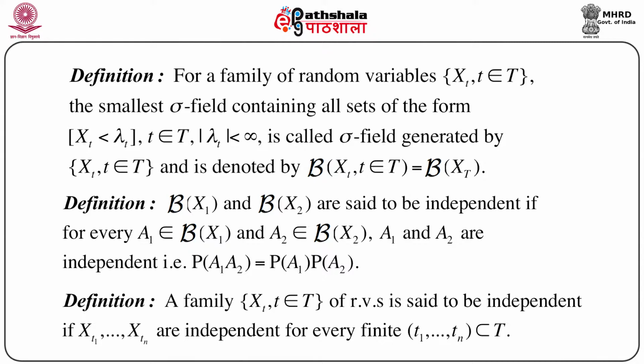This family is said to be independent if Xt1, Xt2, ..., Xtn are independent for every finite collection t1, t2, ..., tn which is a subset of capital T. That means take any finite collection of suffixes from capital T, and if for such suffixes all the random variables are independent, and this is true for every such finite set, then we call this family of random variables independent.